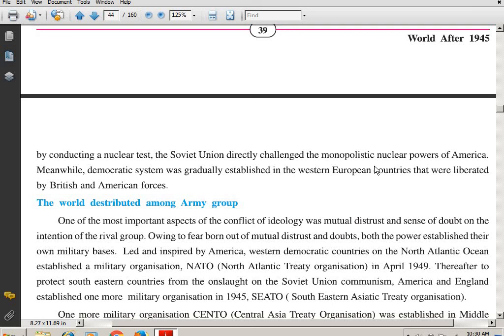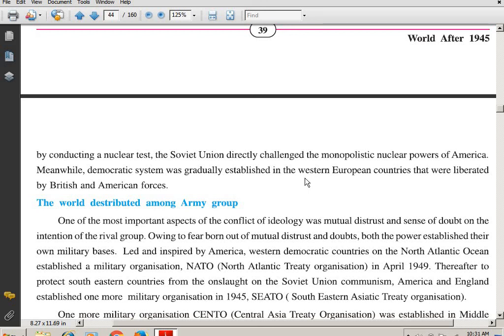Meanwhile, a democratic system was gradually established in the Western European countries that were liberated by British and American forces. So you see that now the Soviet Union, that is Russia, the communist country, has the power in their hand. They are also trying to conduct that nuclear test, directly challenging America, who had the monopoly over nuclear power.